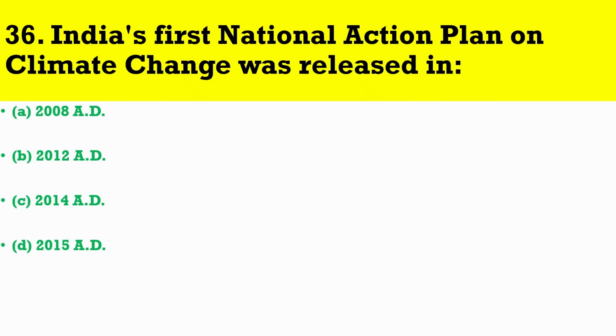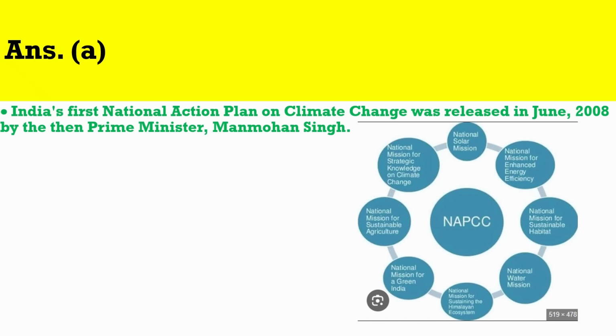Question number 36. India's first National Action Plan on Climate Change was released in. The correct answer is A. India's first National Action Plan on Climate Change was released in June 2008 by the then Prime Minister, Manmohan Singh.